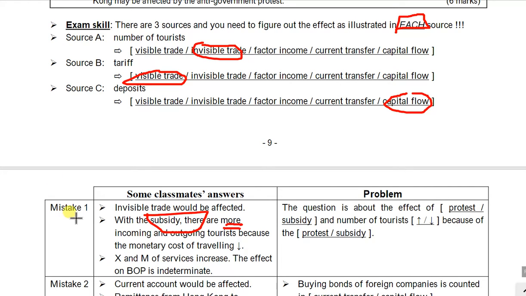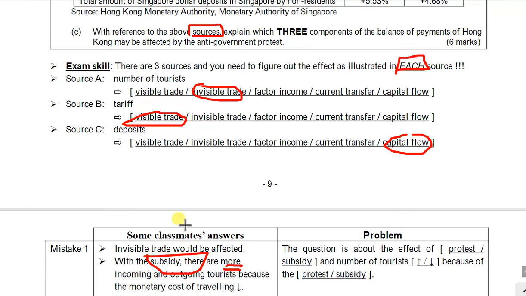As I've mentioned before, this is a mistake. This is not correct. Why? Because the question is not about the effect of the subsidy. It is about the effect of the protest, right? You need to think about the impact of the protest rather than the subsidy.